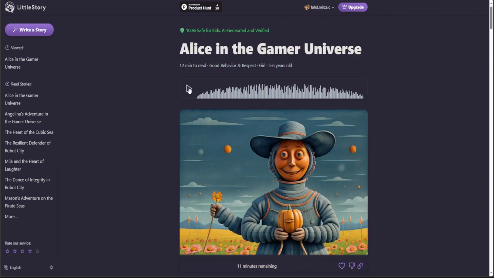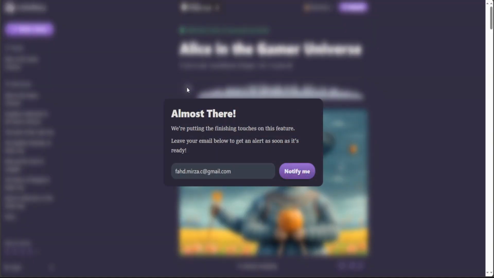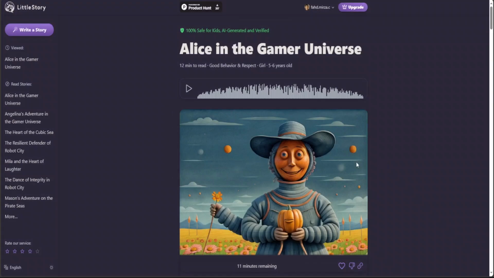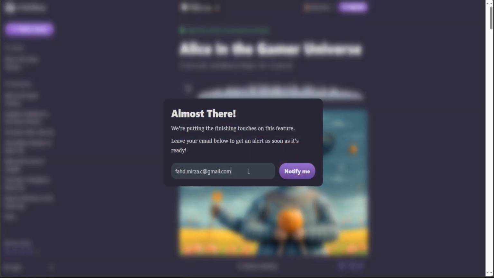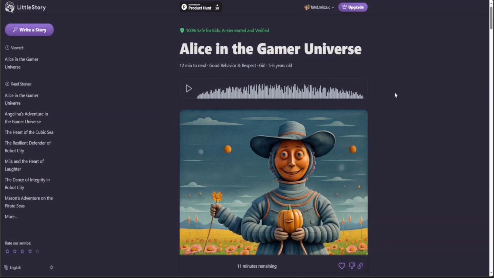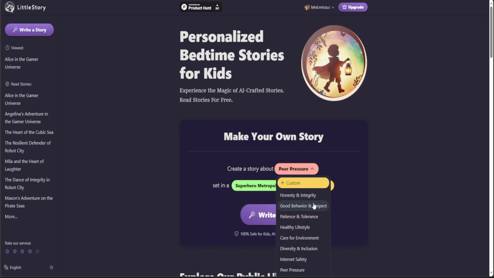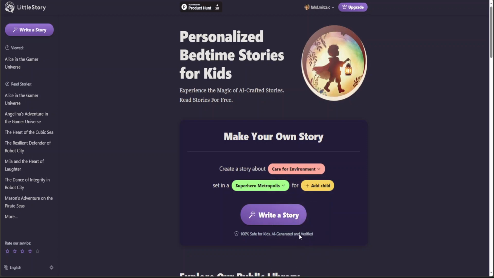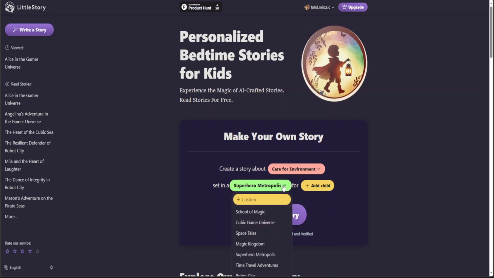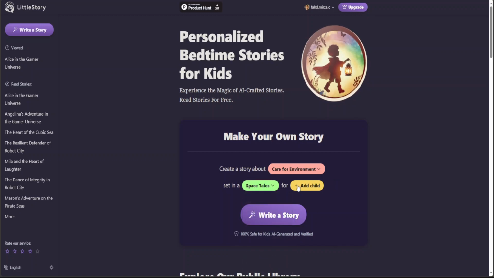And then another cool thing is that you can even play it out. Now, it's not still there. When I click on it, it says that this feature is not available, so they're asking for my email. Anyway, that's fine. And if you click on write a story on the left hand side, then from here you can create a story about peer pressure or maybe something else. You can see that maybe care for environment, and then set in a superhero metropolis. You can change this context. You can say, okay, let's go to maybe Space Tales, and then add a child.